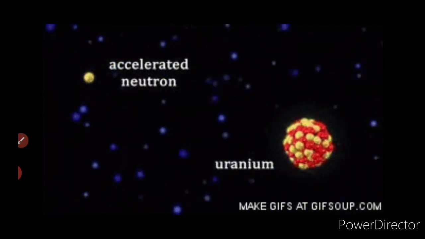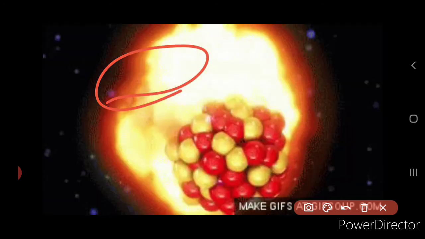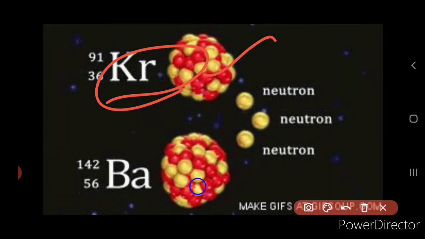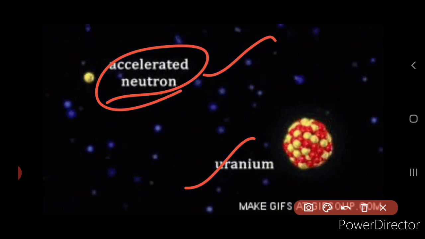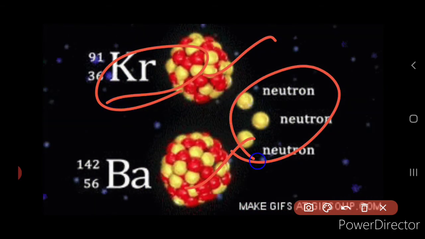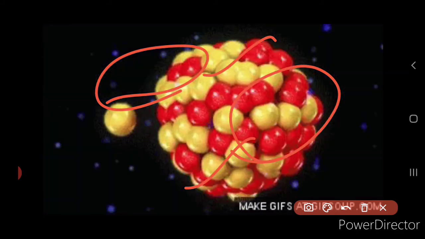Now here you can see the picture where the accelerated neutron is bombarded on the uranium nuclei, which is the larger nuclei, and this splits into the 2 daughter nuclei, that is the barium and the krypton, right? And it releases 3 neutrons, right? And a large amount of energy is released.